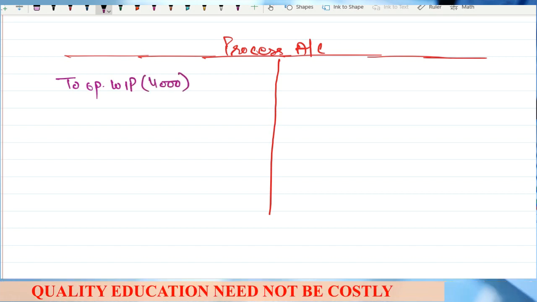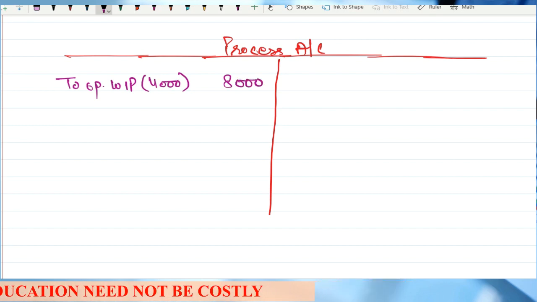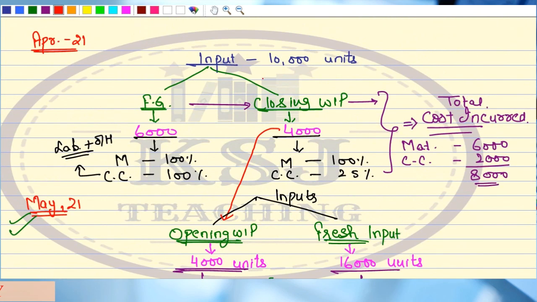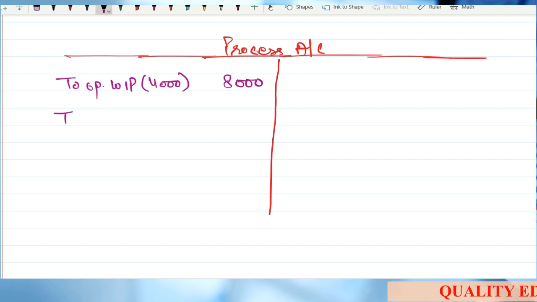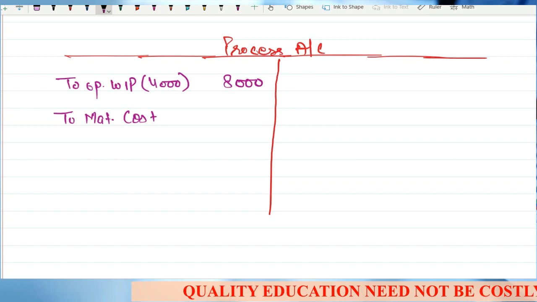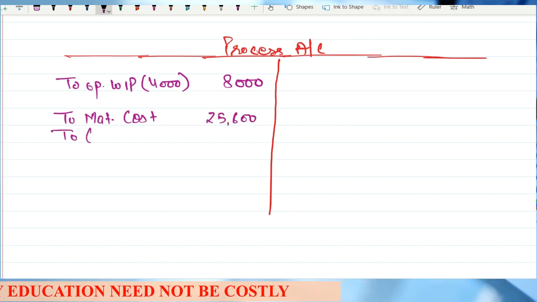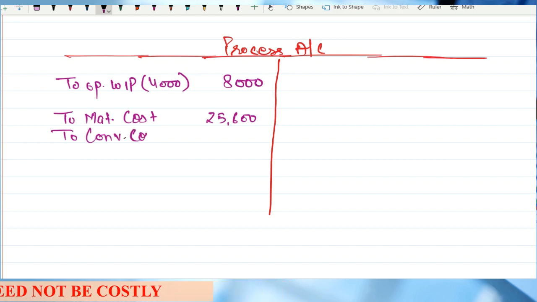And what is the cost? 8,000. Right? 4,000 units, 8,000 rupees. Now, what is the material cost incurred in the current period? 25,600. And what is the conversion cost in this period? That is 30,000.